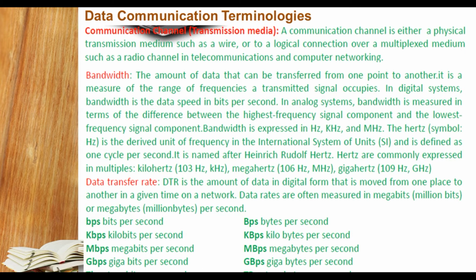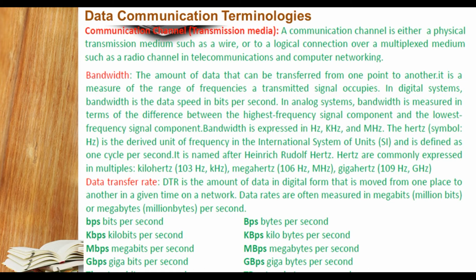So student, here it is easy. There are two ways by which we can transfer our data to the nodes. First by the wired method and second by the wireless method. So here are two methods. One of them is a physical connection, that is wire, and the other is a non-physical connection, that is logical, that means wireless. That may be a multiplex medium such as radio channel, signal, microwave signal, etc. So now we have understood what a communication channel is. There are two types, wired and wireless.